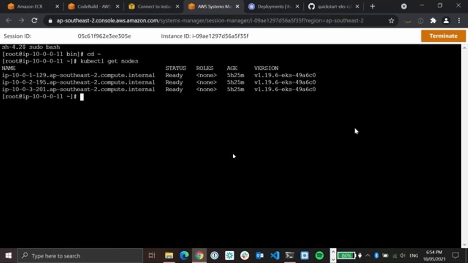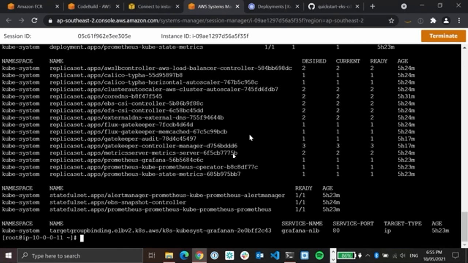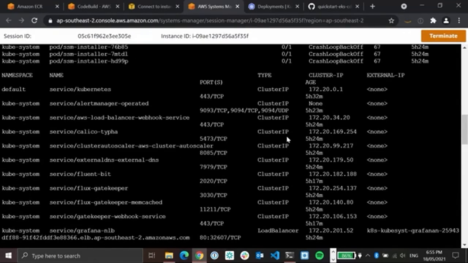As you can see on our Bastion host, we have the Kubernetes command line tool, kubectl, automatically configured to authenticate and to connect to our cluster. Let's go ahead and take a look at the components we have up and running. I'll go ahead and submit the command kubectl get all.